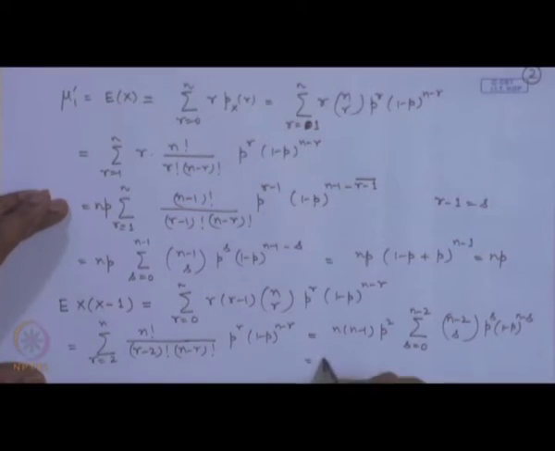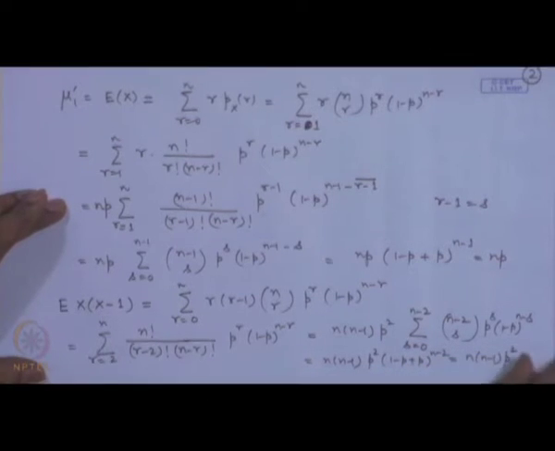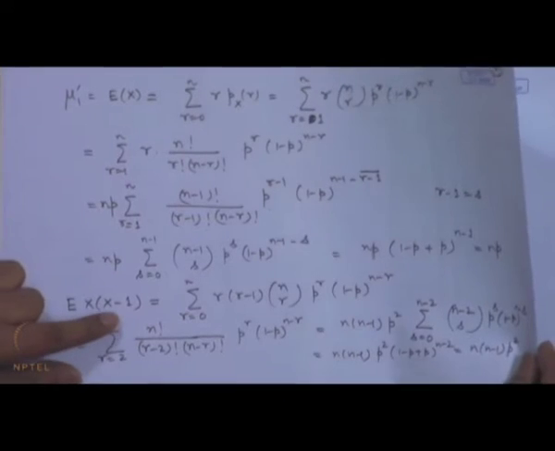So, this is nothing but n into n minus 1 p square into (1 minus p plus p) to the power n minus 2. Now, this term becomes 1. So, we get n into n minus 1 p square. So, this is the expectation of x into x minus 1.